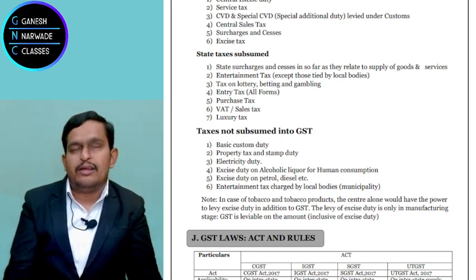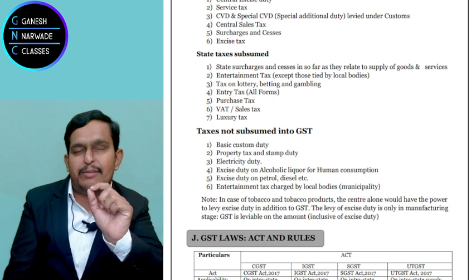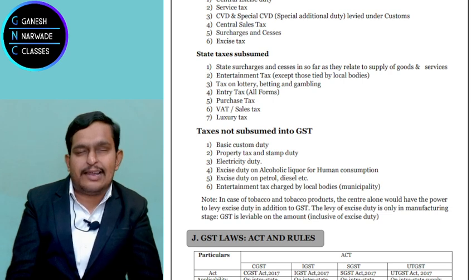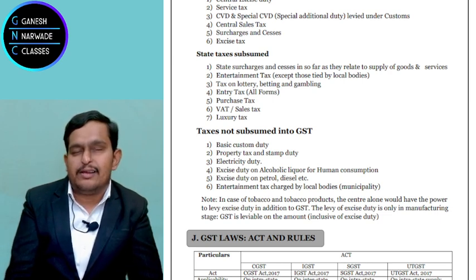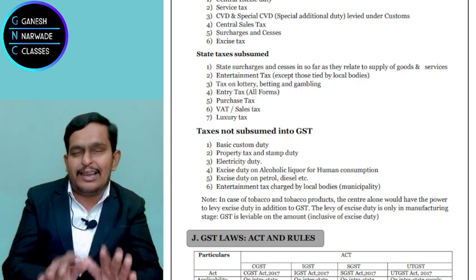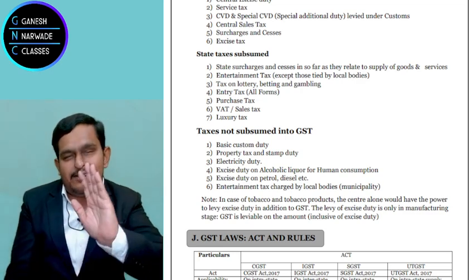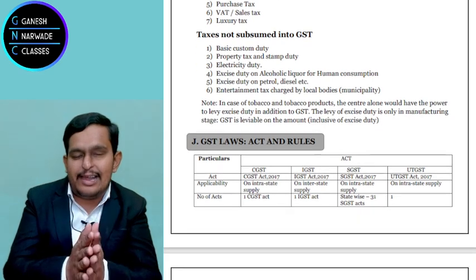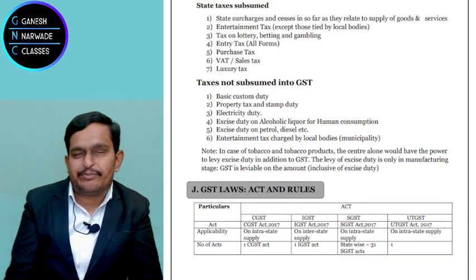For example, entertainment tax levied by local authority. Local authority means municipality. In Hyderabad, Greater Hyderabad Municipal Corporation. In Mumbai, Bombay Municipal Corporation. So this municipal corporation may levy entertainment tax, that still continues. GST is separate. This entertainment tax by local authority is still there. It is not cancelled.